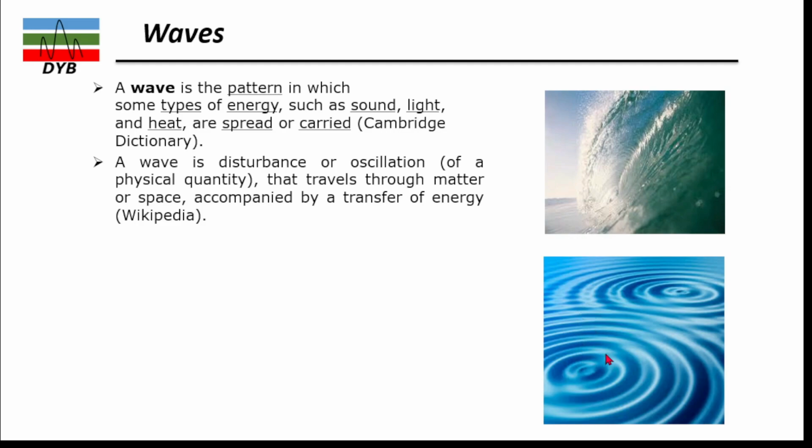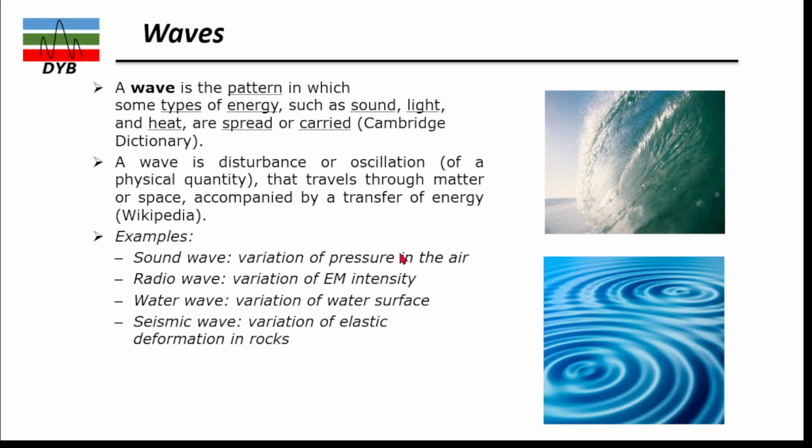These types of energies are produced in the ocean too. When there is a big movement in the water of the ocean, you can see the energy propagate to the seashore. Examples of waves are sound waves: when I'm talking to you, there is a variation of the pressure in the air.